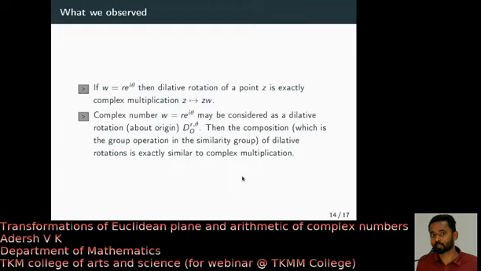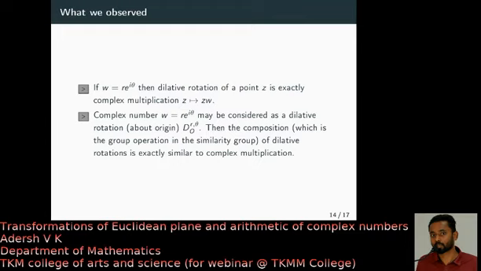Previously I told you, if you consider each point on the plane as a translation, then the composition gives you complex addition, right? Now if you consider each point on the plane as a dilative rotation, say D_O,r,theta, which is a dilative rotation about origin, then for the collection of all dilative rotations about origin, what is the operation? Composition of transformations.